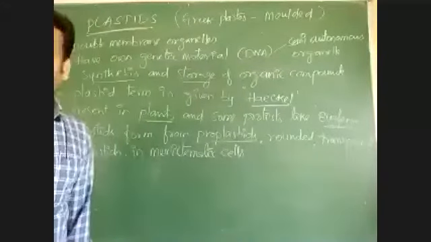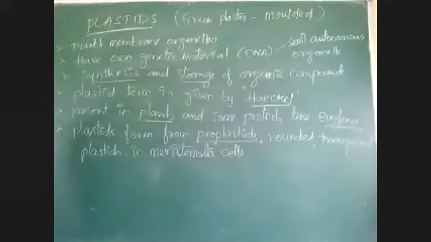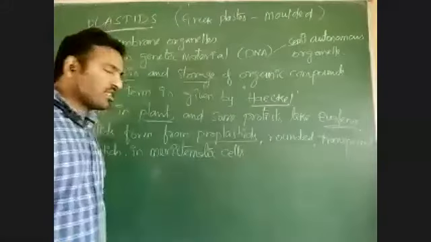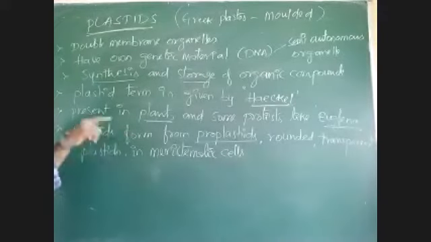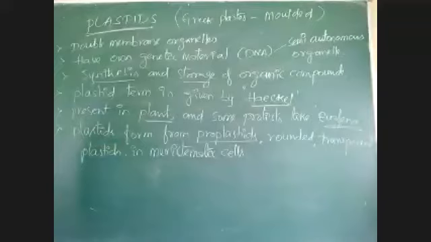In meristematic cells, there is presence of round shaped and transparent plastids which are called proplastids. From these proplastids there is formation of the plastids.